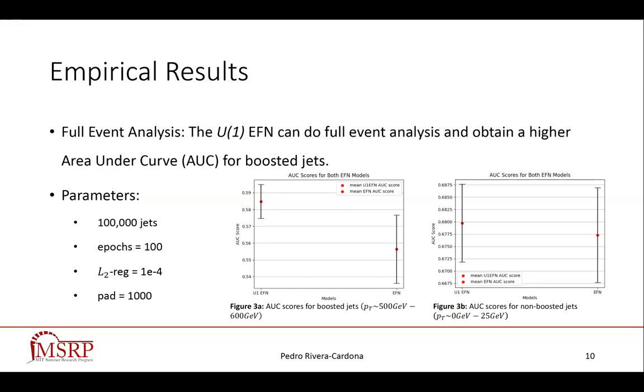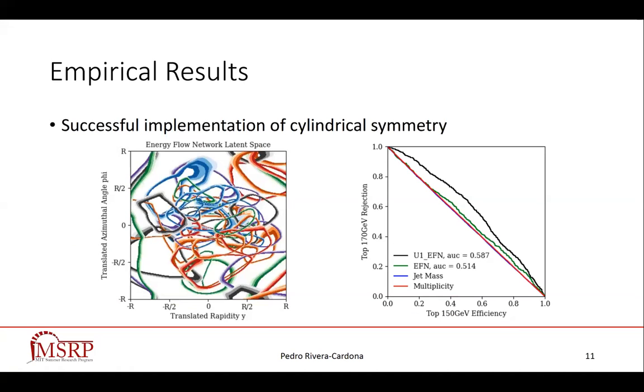We see that the U1 EFN can do full event analysis as intended, and it does obtain a higher score for jets that have a high transverse momentum, which means they move faster. As well, it performs similar to the original EFN for jets that have low transverse momentum. We also see a successful implementation of cylindrical symmetry, where in the left plot we see that there's continuity between the top and bottom parts of the representation of data.